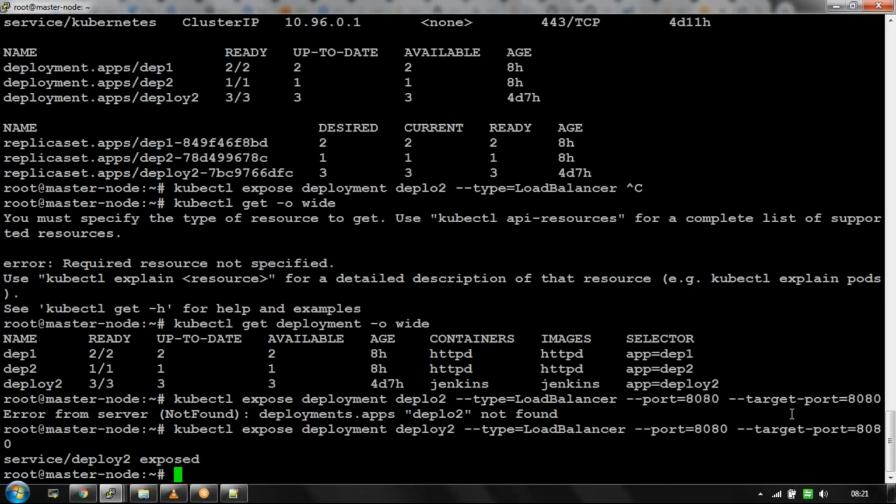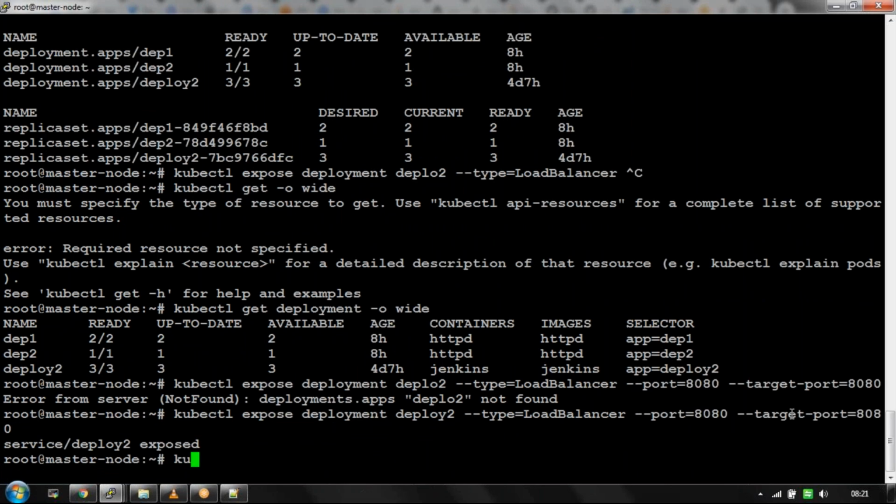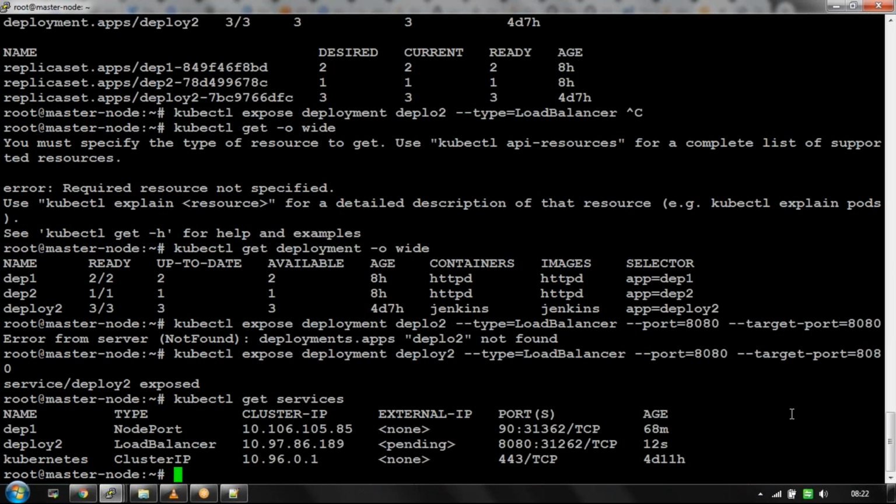Okay. Now check get services. Only get services. Don't do get all. Kubectl get services. See, it's pending, showing external IP. So you should get one IP actually, but there is no way to get that IP. It's showing external IP as pending.